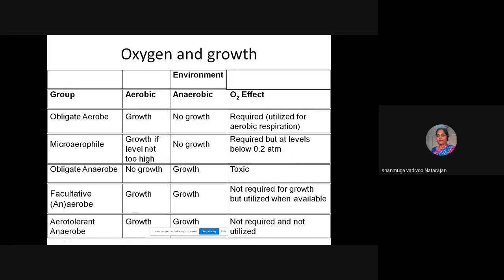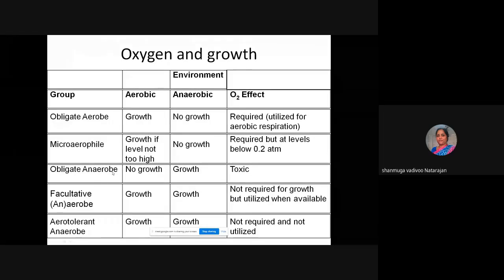The next part, depending upon oxygen, is another important physiological requirement. You divide bacteria into obligate aerobe, microaerophilic bacteria, obligate anaerobe, facultative anaerobe, and aerotolerant anaerobe. Obligate aerobes grow only in the presence of oxygen; they don't grow in its absence. Microaerophilic bacteria are also not anaerobic, but grow if the oxygen level is not too high, below 0.2 atmospheric, with a carbon dioxide requirement.